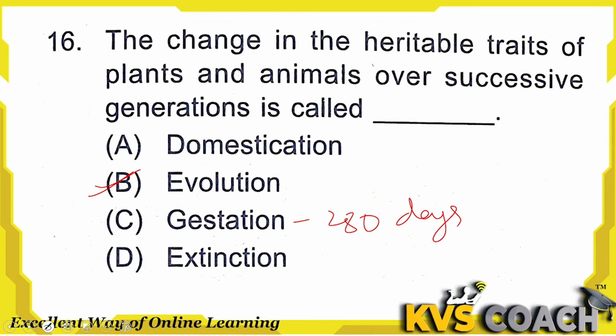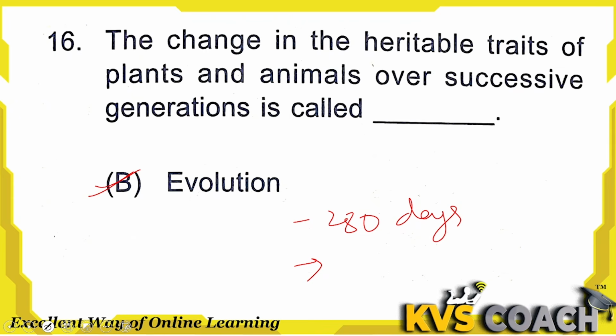Extinction refers to the end of an organism or a group of organisms which has ended or is going to end. That is known as an extinct species. There are so many extinct species on the earth. So the right answer for our question is option B, evolution.